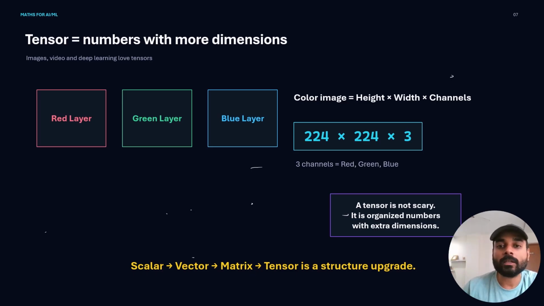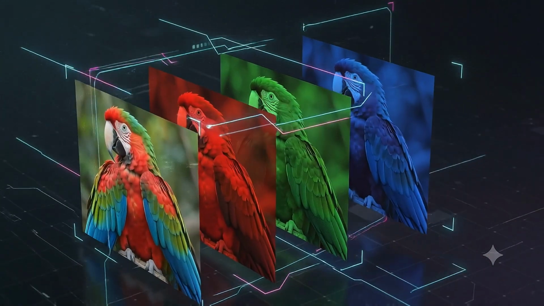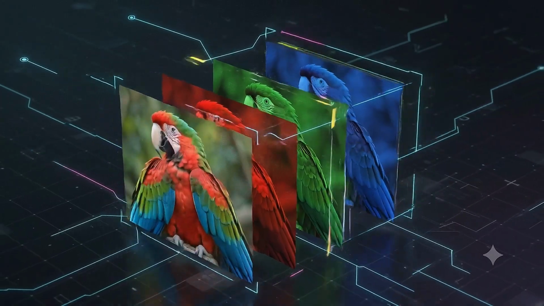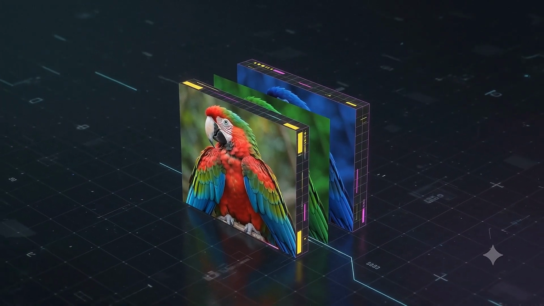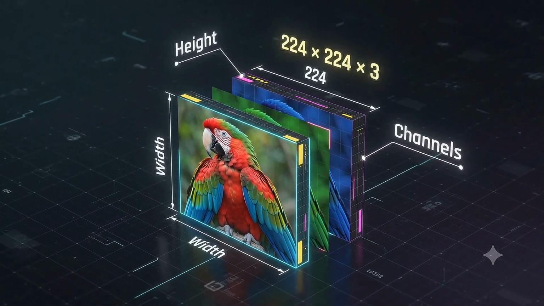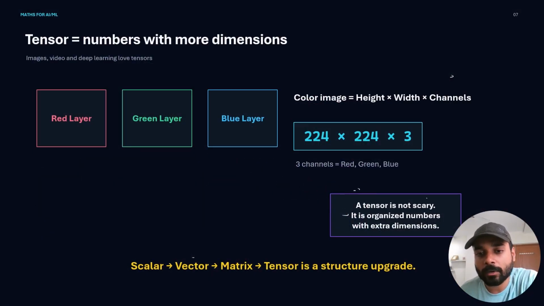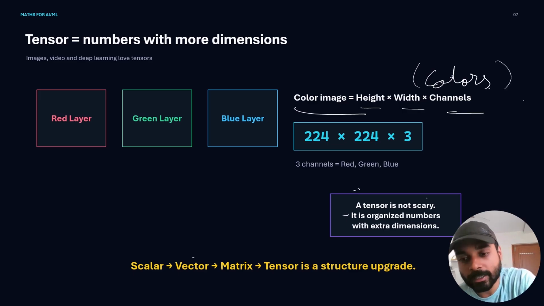Let's say, a color image is a great example of tensors. It has height, width, and colors. Now, height, width, and color. So we understood, a color image has height, width, and channels, or you can also call it colors. So you said that it is a tensor. Yes. Now, what is this 224 by 224 by 3?